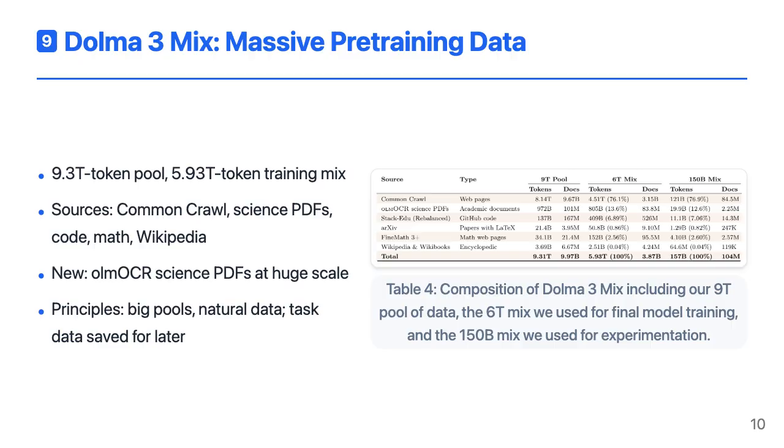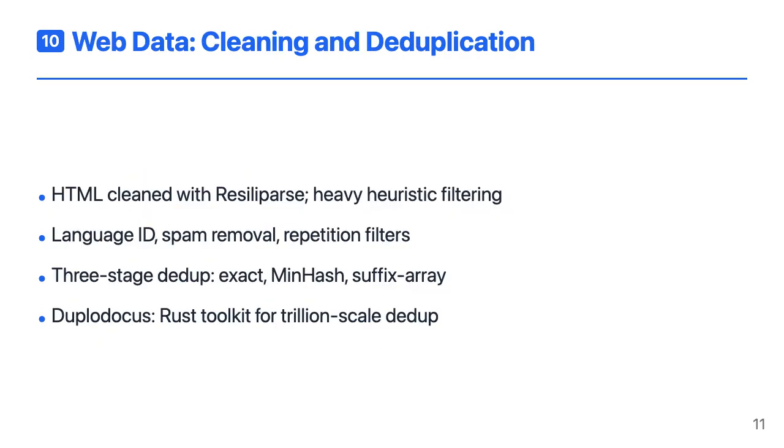The authors follow two principles: only include sources that are large enough to matter at trillions of tokens, and keep structured task-style data mostly out of pre-training, reserving it for mid-training and long context stages where its impact can be better controlled. The Common Crawl portion of Dolma 3 goes through an aggressive cleaning pipeline.